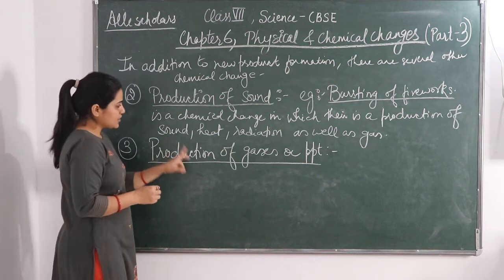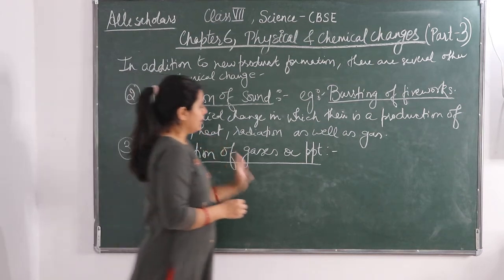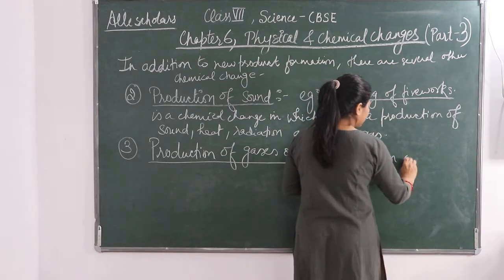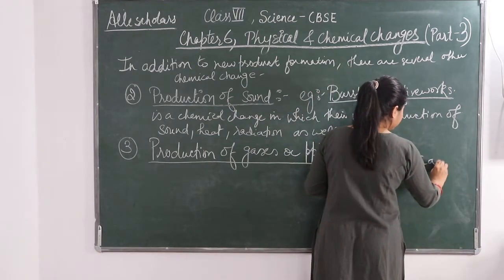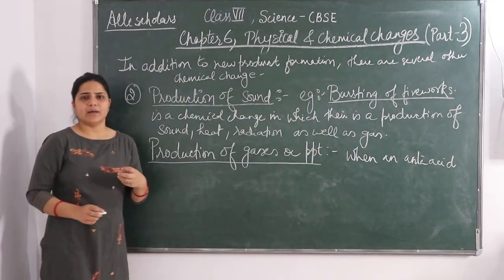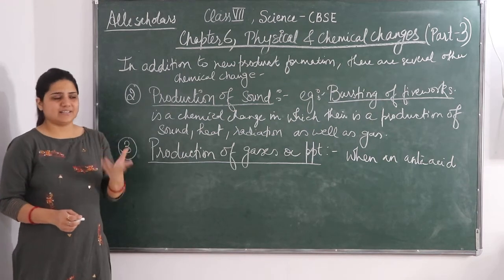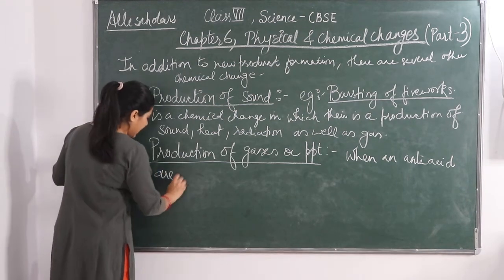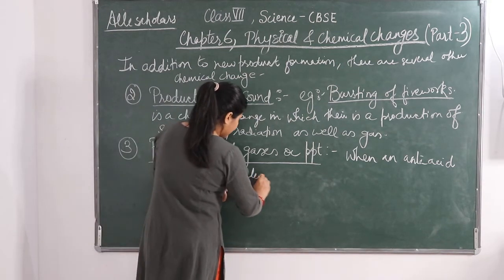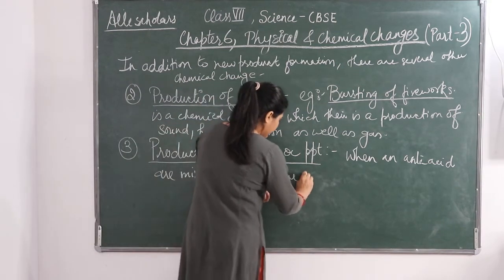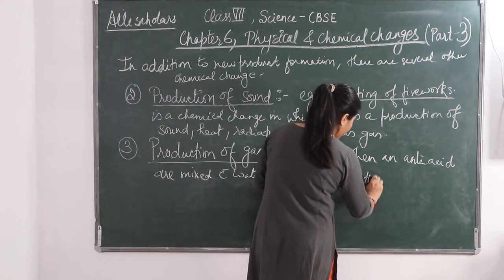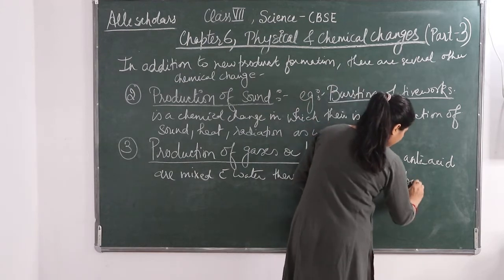Okay, so production of a gas or precipitate. So when an antacid, okay, any antacid, either you take a tablet, you take ENO or any antacid, antacids are mixed with water, there is a formation of bubbles.